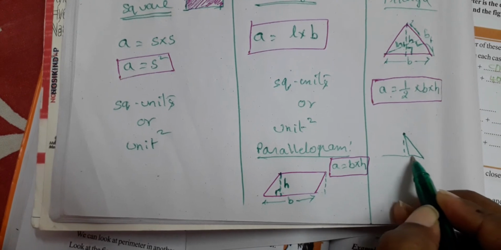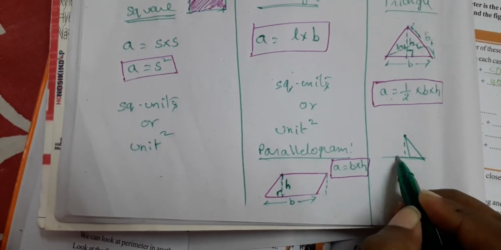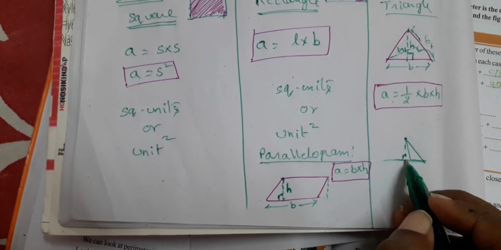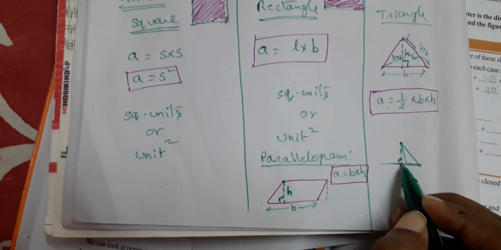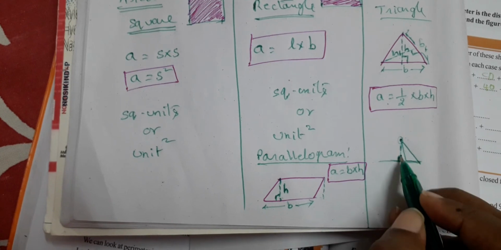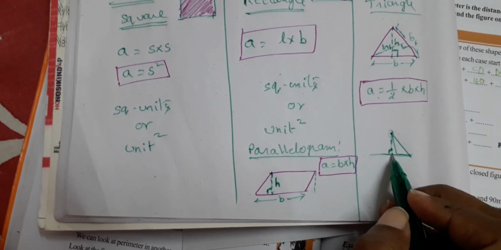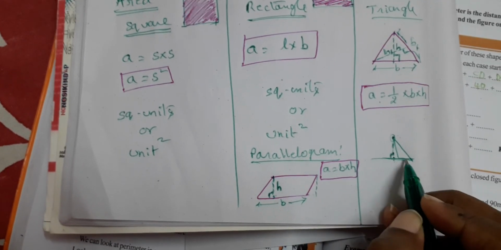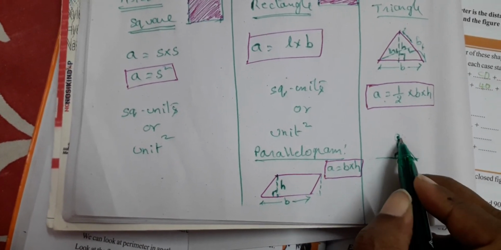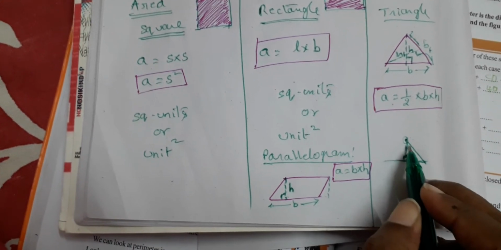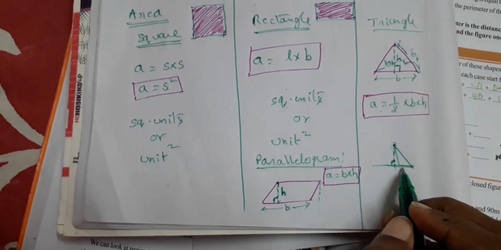This is outside the triangle. Not an issue, but you have to see that always from a vertex, if you are drawing an altitude, it should be perpendicular to the opposite side. That means you are extending this side. So the altitude may also lie outside the triangle. Never think that it always lies inside only.